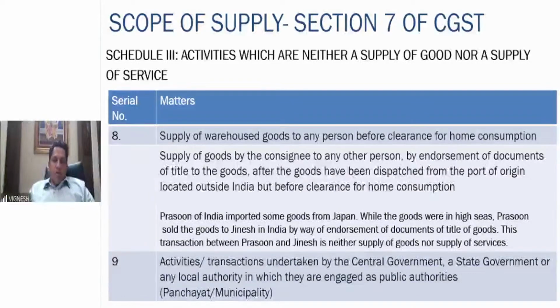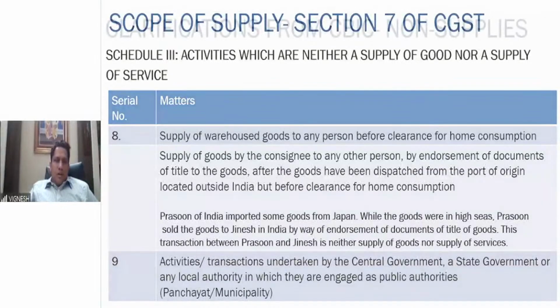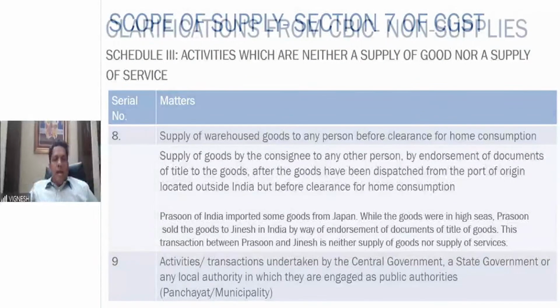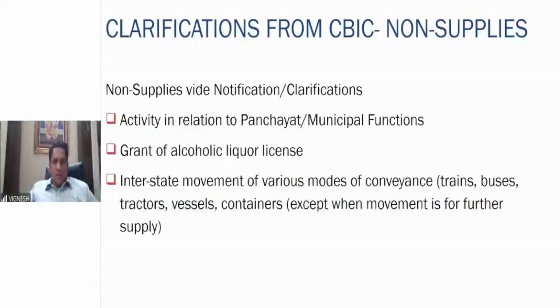Example: Prasoon of India imported some goods from Japan. While the goods were in high seas, Prasoon sold the goods to Jinesh in India by way of endorsement of documents of title. This transaction is neither a supply of goods nor a supply of service. Then activities or transactions undertaken by the central government, state government, etc., where they are engaged as public authorities, municipal authorities, all that is neither a supply of goods nor a supply of service. Further clarification with regard to Schedule 3, that is non-supplies: activities in relation to panchayats or municipal functions are not a supply of goods, not a supply of service.